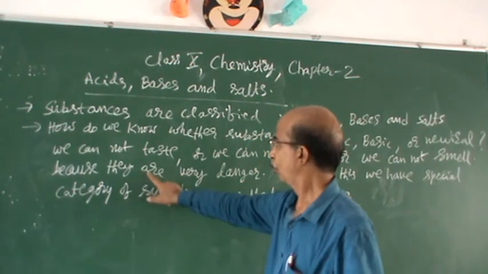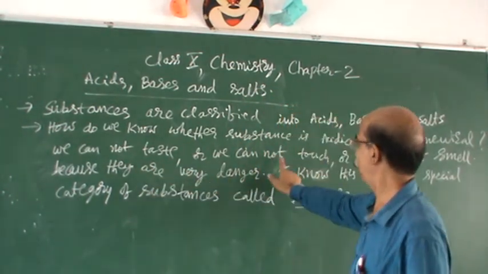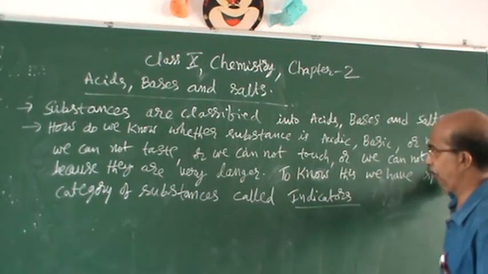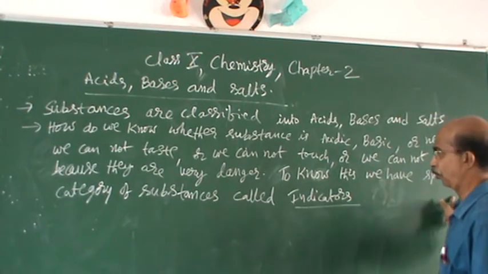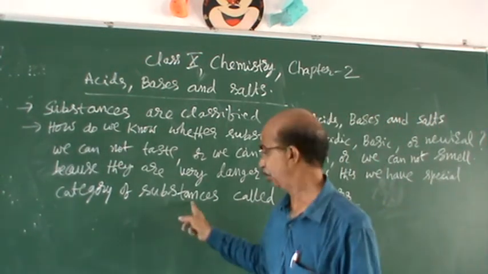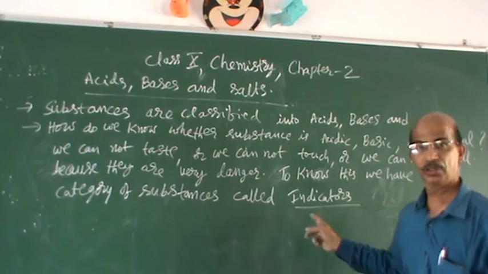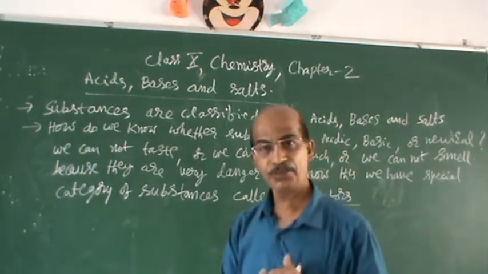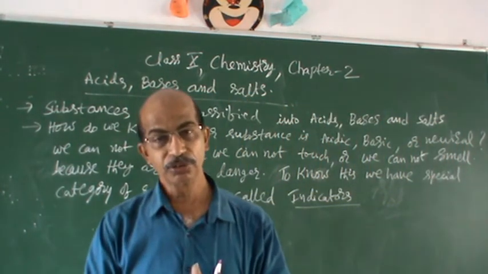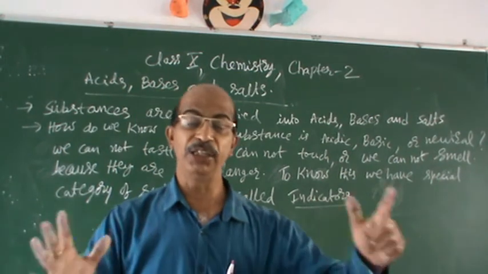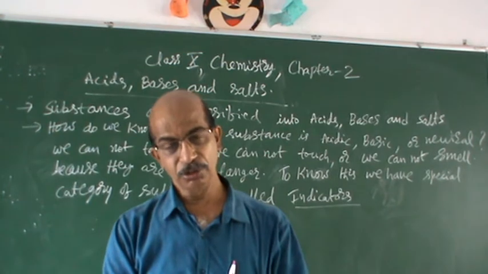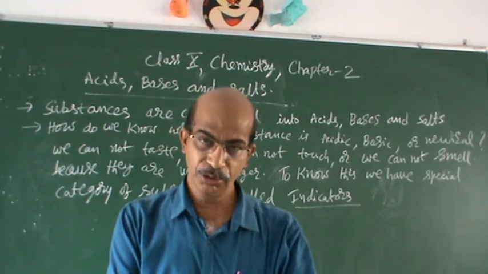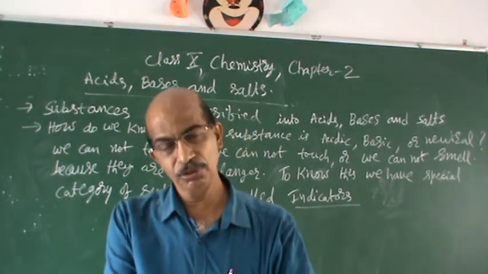We cannot taste, touch or smell because they are very dangerous. To know this, we have a special category of substances called indicators. Using an indicator, you can identify whether the substance is acidic, basic or salt.